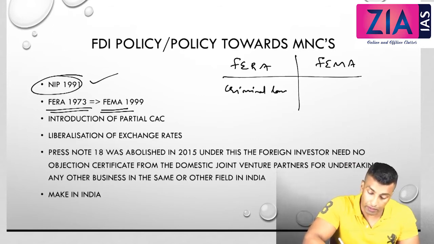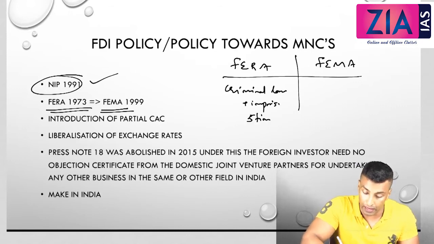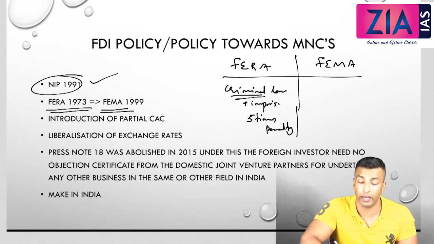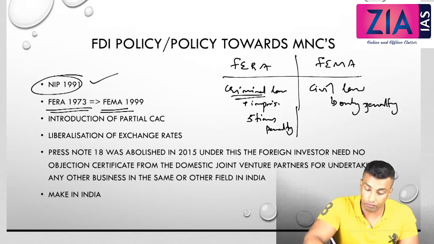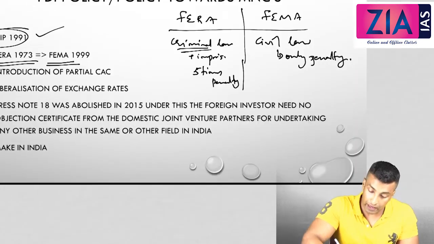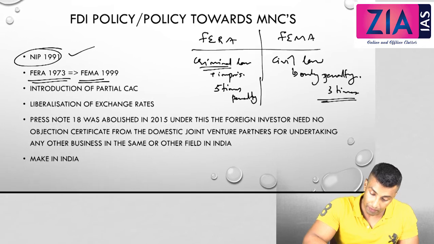It involves imprisonment also if you violate, and then a monetary penalty of 5 times along with imprisonment. So it was actually a criminal law. In FEMA it became civil law, so you have only a monetary penalty, up to 3 times. So there was some liberalization you can see here.